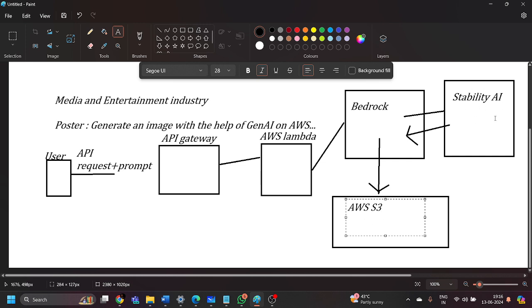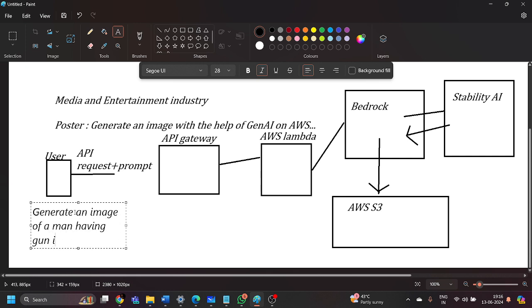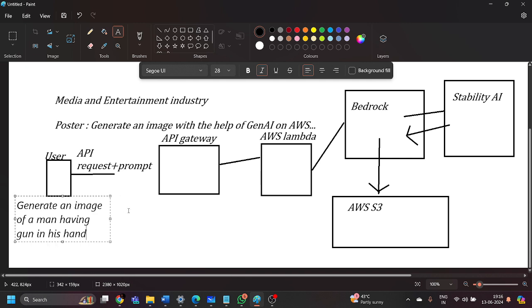Let's take an example that the user has given a prompt: generate an image of a man having a gun in his hand. The user wants to generate this image from the entire model, and this input goes to the API Gateway as an API request, which will be sent as an event